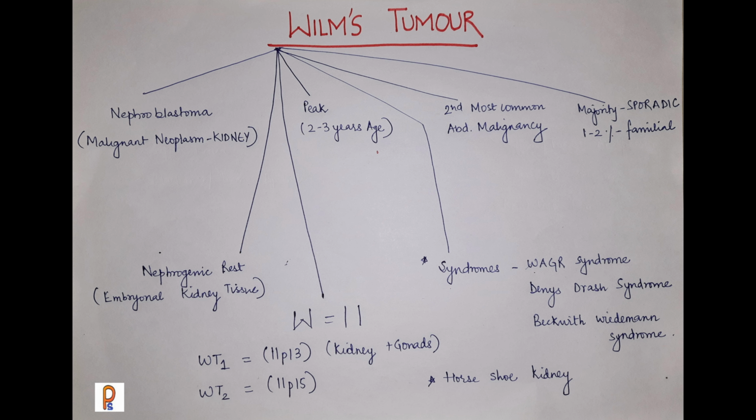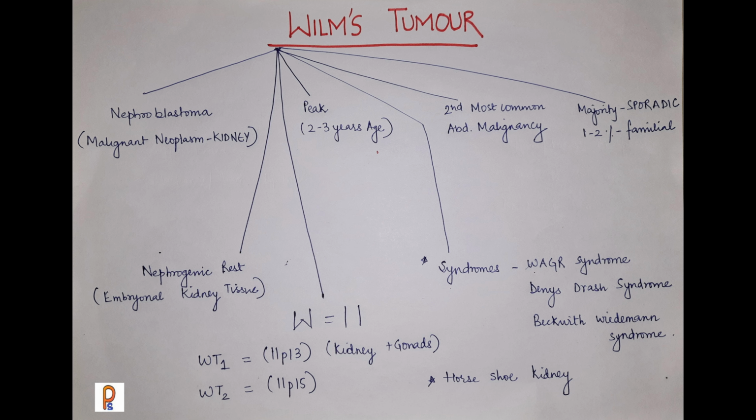The majority of cases of Wilms tumor are sporadic, but 1 to 2% may be familial. The tumor arises or develops in the foci of embryonal kidney tissue that is called nephrogenic rest. If we have to remember the chromosome for Wilms tumor, we can remember W as two standing lines. So we can remember it with the W for 11.